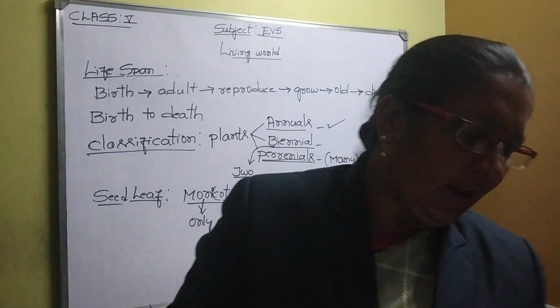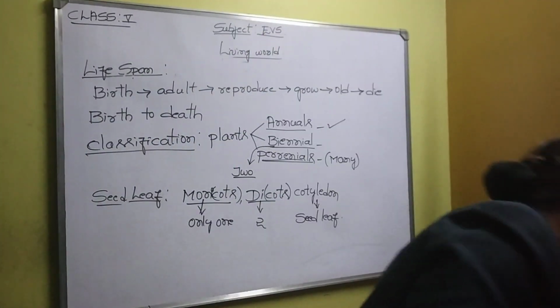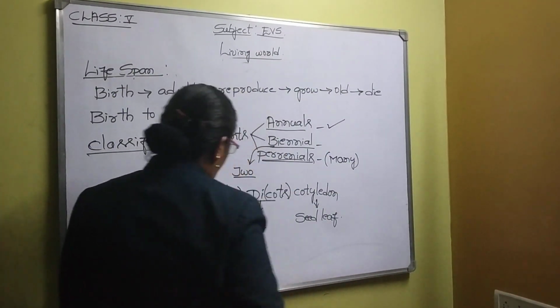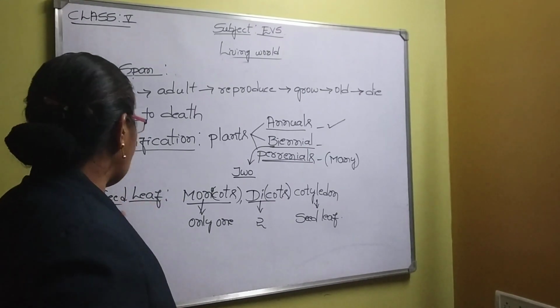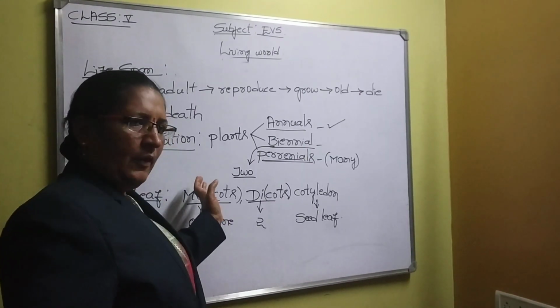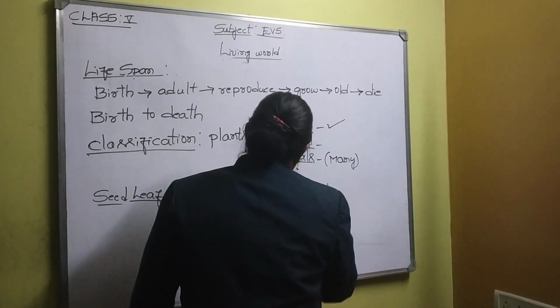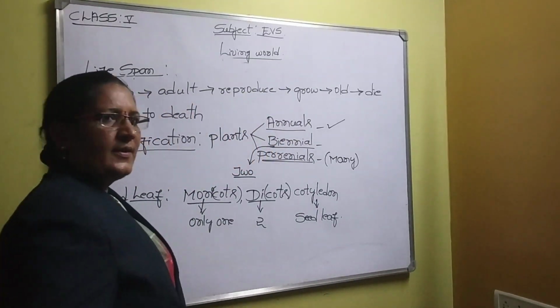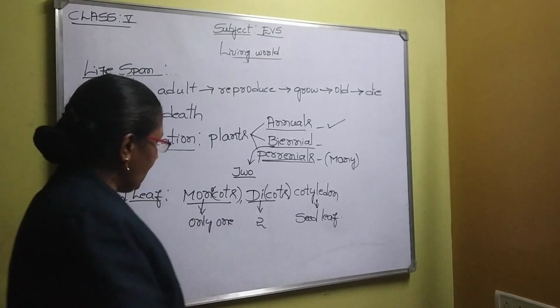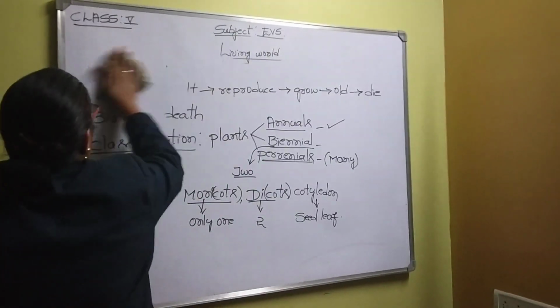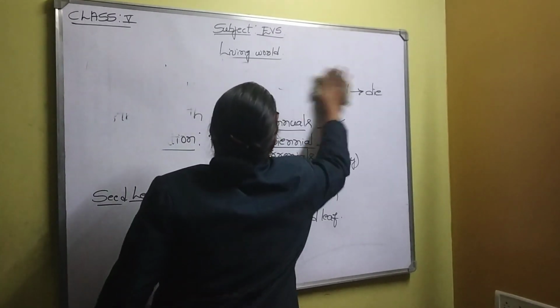Then monocotyledon, dicotyledon, I already told you. Based on seed leaf, we can classify the plants into two categories. Some plants will have only one cotyledon, that will belong to monocots, and some plants will have two cotyledons, they are called dicots. Next, we are going to discuss one more important characteristic of living things. It is called response to stimulus.